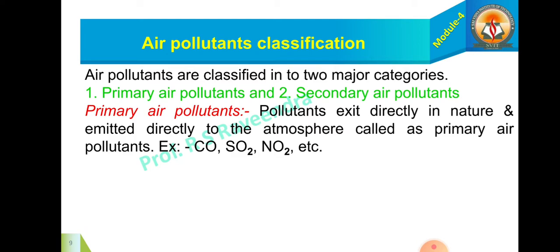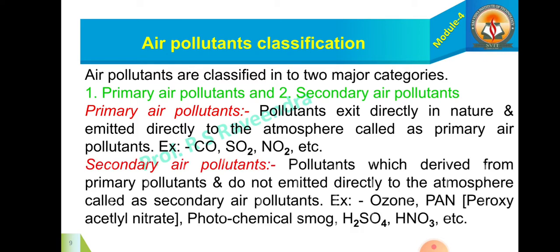Examples from natural sources are carbon monoxide, sulfur dioxide, nitrogen dioxide, etc. Secondary air pollutants are those which are derived from the primary air pollutants. They do not occur in nature and are not emitted directly to the atmosphere. They are called secondary air pollutants. Examples: ozone, PAN meaning peroxyacetyl nitrate, photochemical smog, sulfuric acid, HNO3, etc.